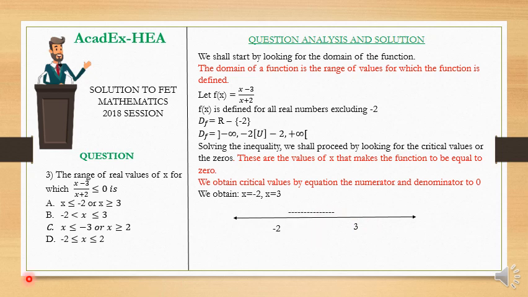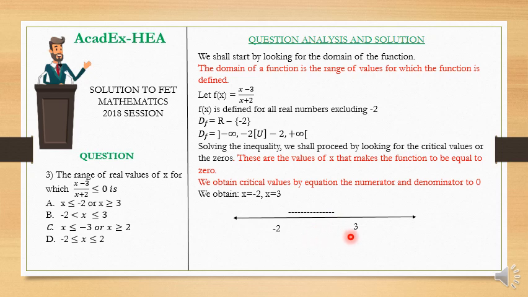Now I'm going to take values of x between this range of negative 2 and 3. For instance, I'll take 0 in this range. 0 is between negative 2 and 3, and I'll fit it in my function f of x. I'll have 0 minus 3, negative 3, over 0 plus 2. I'll have negative 3 over 2, which is negative 1.5, a negative number. All I'm interested in is the sign. It's negative. So that is why my function in this region is negative.